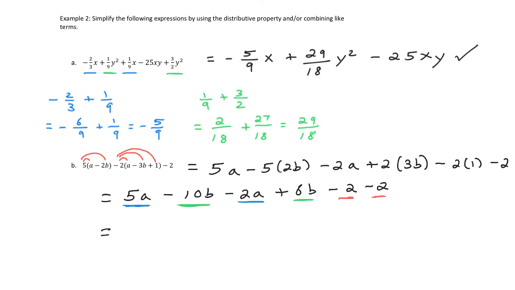Okay, 5a minus 2a means there's a total of 3a left over. Okay, we have a negative 10b and a 6b, so that's got to be a negative number, and 10 minus 6 is 4, so that's negative 4b. And we have a minus 2, subtracting 2 more gives me a minus 4. So here we use the distributive property, simplified, looked across for any like terms, and combined those to give us our final answer here.